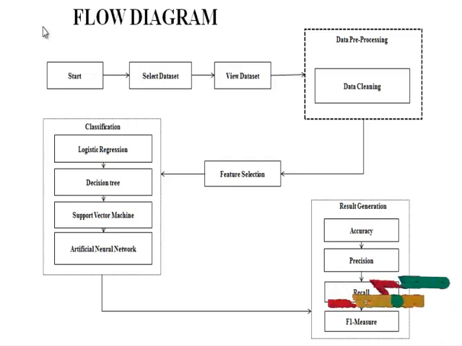And then finally graph generation. The graph is an overall accuracy comparison of the existing algorithms and the proposed algorithm. Logistic regression, decision tree, and support vector machine are the existing algorithms, with their overall accuracy, and then the ANN artificial neural network algorithm, using accuracy to compare these algorithms.